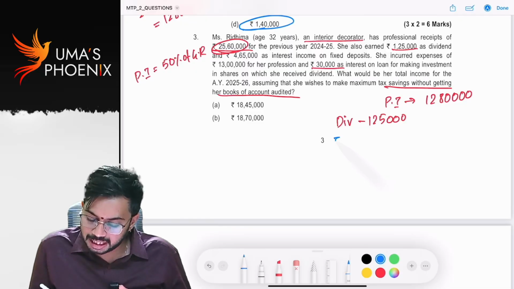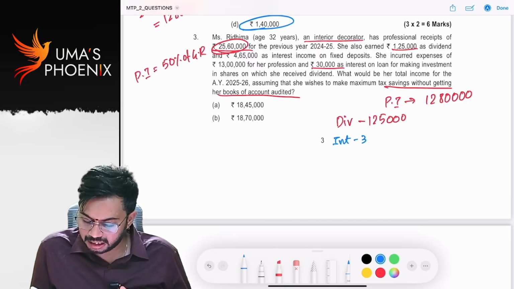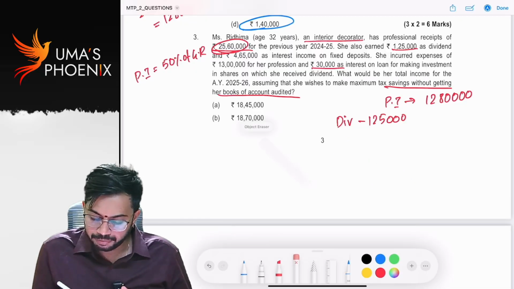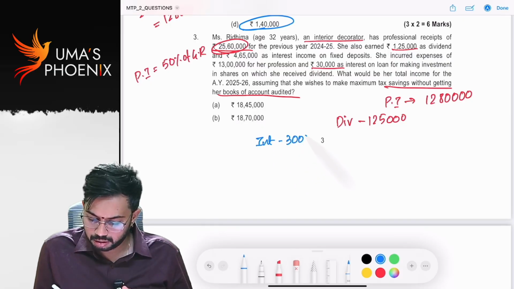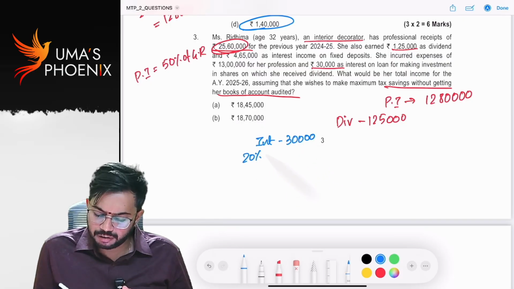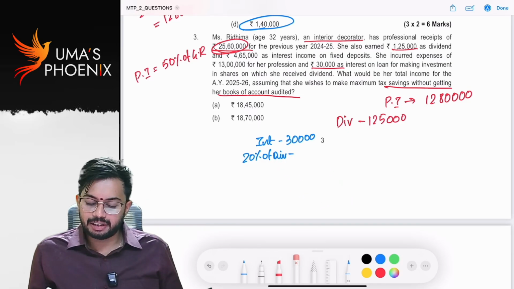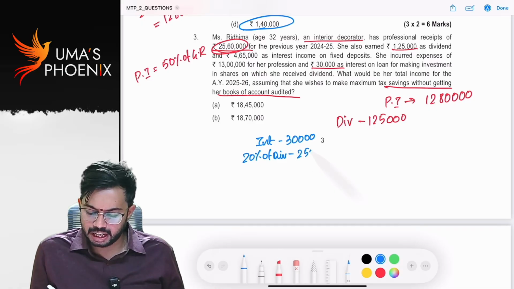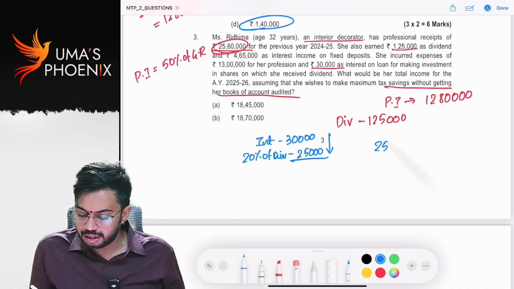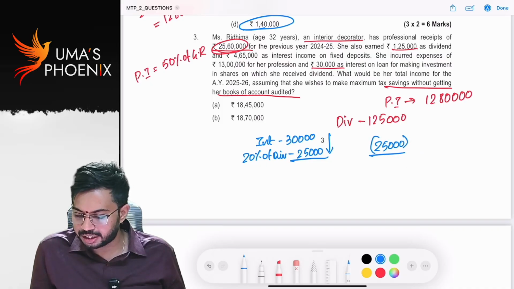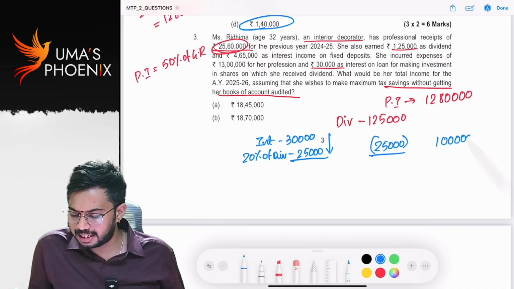So how much is interest expenditure? 30,000. 20% of dividend is 1,25,000 into 20%. How much? 25,000. Out of these two, whichever is lower means 25,000 is allowed as deduction and balance 1 lakh is taxable.